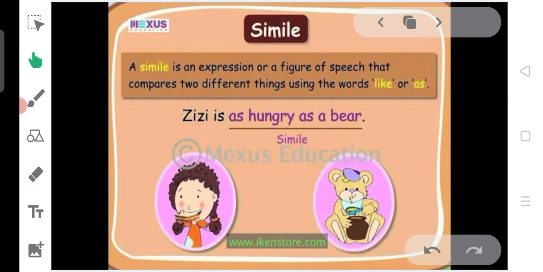Zizi is as hungry as a bear. So you can see Zizi's hunger is compared to that of a bear. Just as a bear would be hungry to eat some honey or other things, Zizi is similarly very hungry. So here the word as is used to compare Zizi and the bear. So you see, in the simile, like or as are compulsorily used.